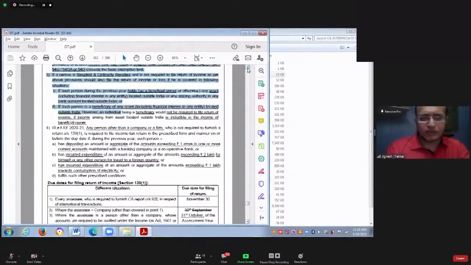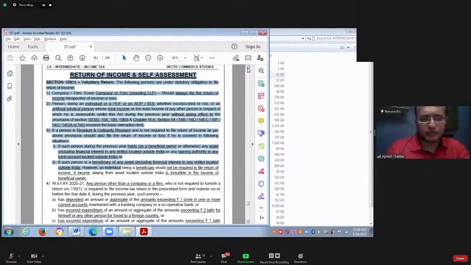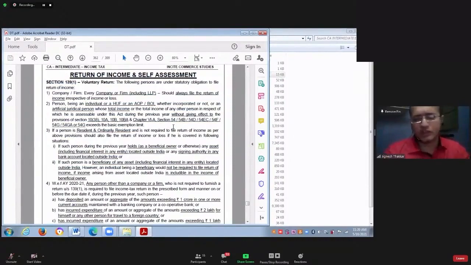So first of all, we'll start with section 139, subsection 1. This chapter talks about return of income and self-assessment. What do you mean by self-assessment? Once your previous year is over, the assessment year arrives.